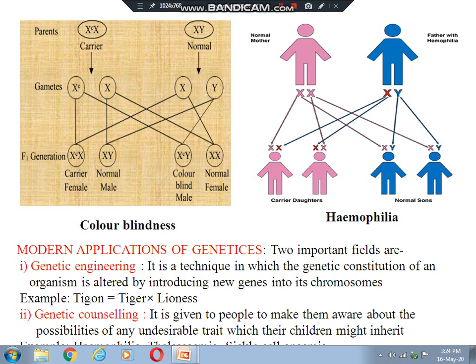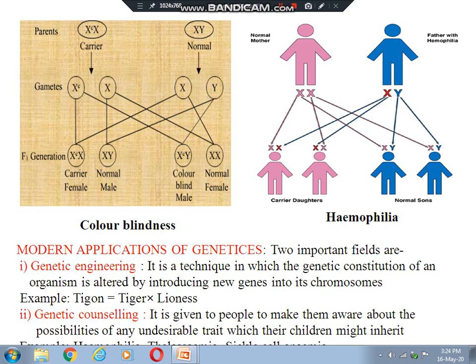Now, you just go through the diagrams given here. The first one, the yellow box. In the yellow box, color blindness is shown, and on the right hand side hemophilia is shown. See the parents, XX, that is the mother, is the carrier. Why carrier?